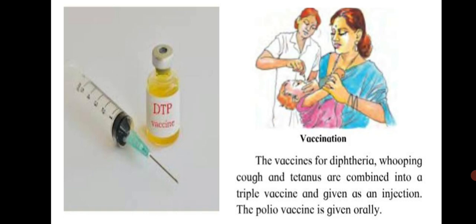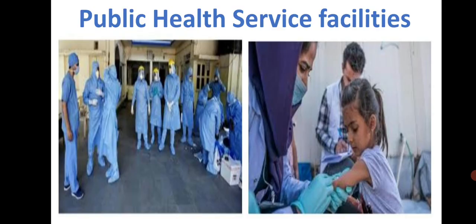Now, let's learn in detail about public health services and the facilities given by them. To prevent the spread of infectious disease and epidemics, health and community welfare programs are undertaken at the national level. Community programs for vaccination are also undertaken as part of national health schemes. Children are given the vaccines by trained people. Special camps are arranged for this purpose.